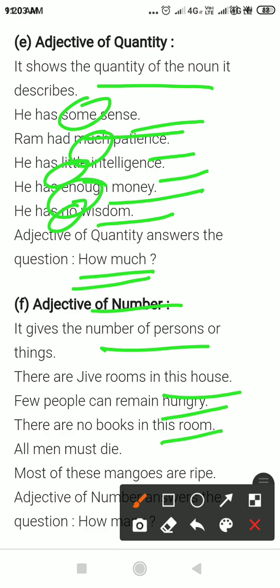All men must die. These give numbers: 5, few, no, and all are adjectives of number.